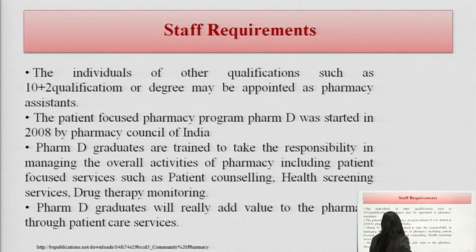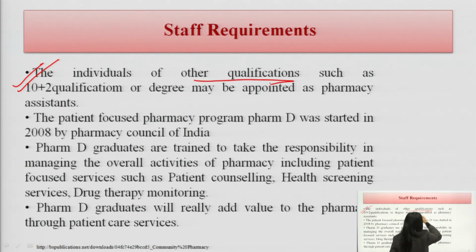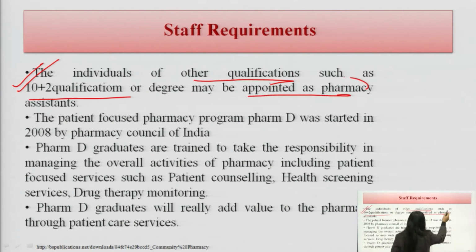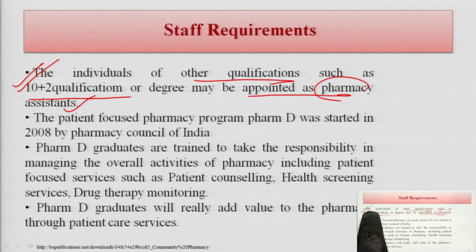Now, what is the other profession we can see here? The individual with other qualifications such as 10+2, meaning the person who has a qualification other than the pharmacy profession or any other degree other than pharmacy, can be appointed as a pharmacy assistant only after good experience, and they can work in the pharmacy shop.